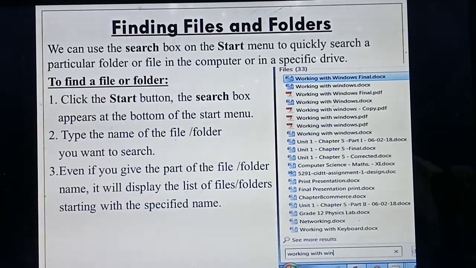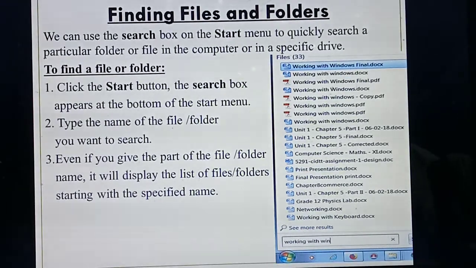If you need to find or search your file easily or quickly, what are the steps you need to follow? First listen carefully. Windows 7 you have already studied. At the left corner, what button will be there? Start button, isn't it?